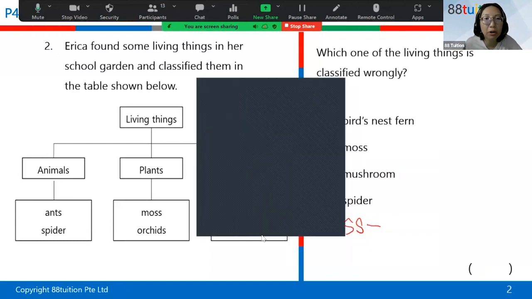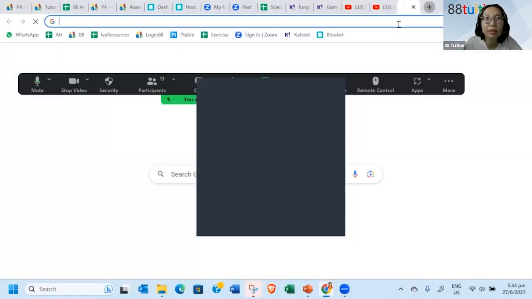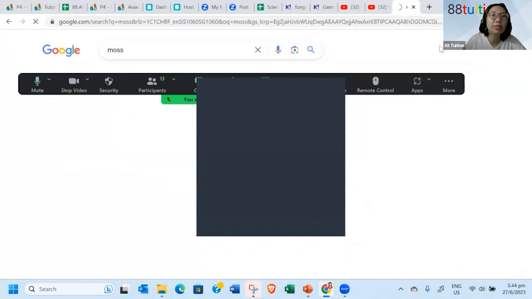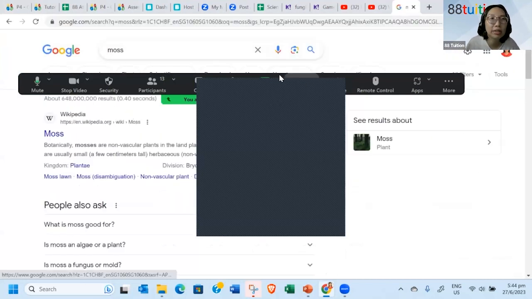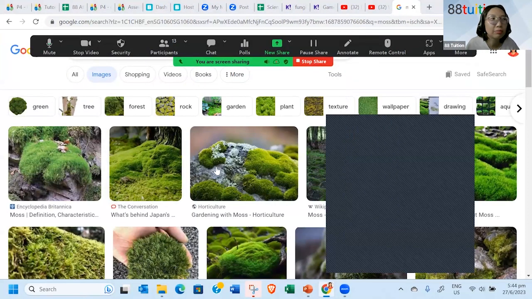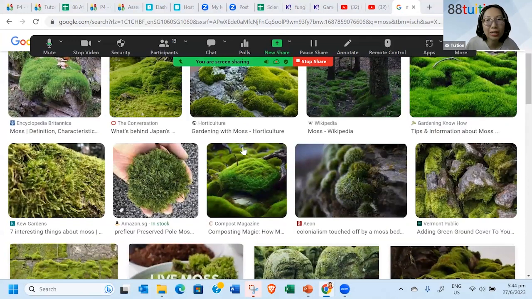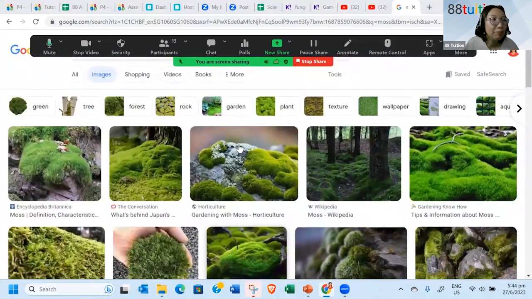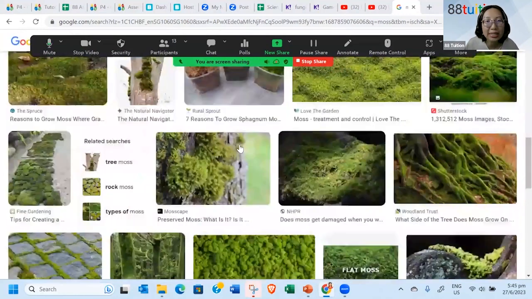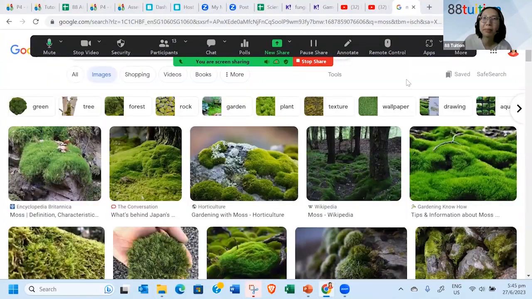Let me show you what moss looks like. Just a minute. You just have to type moss and then click on image. This is how moss looks like. I'm closing the black window. So you see, all green. So moss is definitely a plant. Does moss have flowers? In all these pictures, you don't see any flowers. So moss is a non-flowering plant.